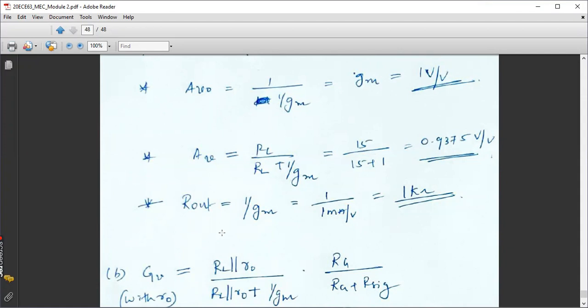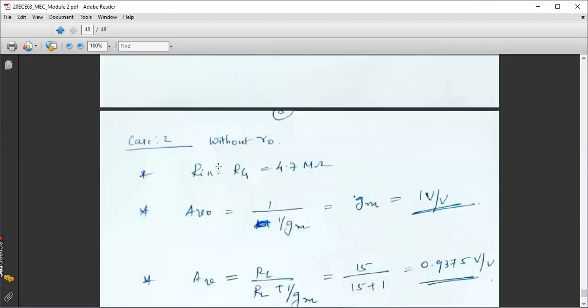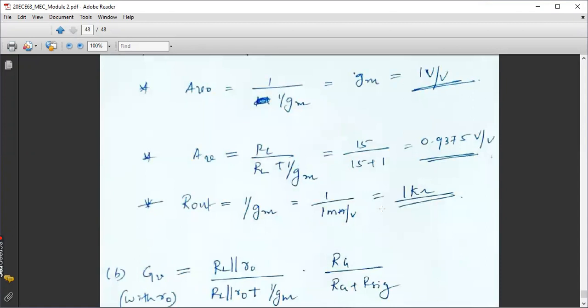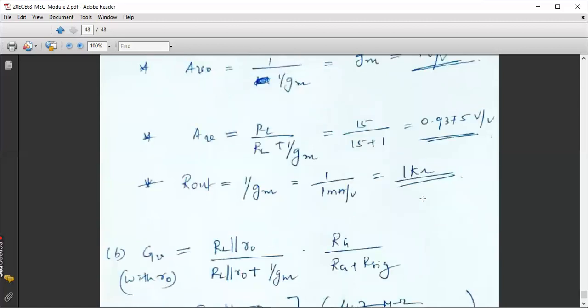Coming to the last parameter, R out. Actual equation is 1 by Gm parallel R0. In that we will neglect R0. So the answer is 1 by Gm. So that will be 1 kilo ohm. Because it is milliampere, so that will come to the numerator. That is 10 to the power 3. That is nothing but 1 kilo ohm. So that completes the first part of this numerical. I hope you have taken down this. Any doubts you can ask.